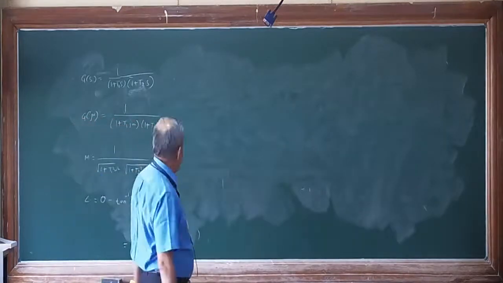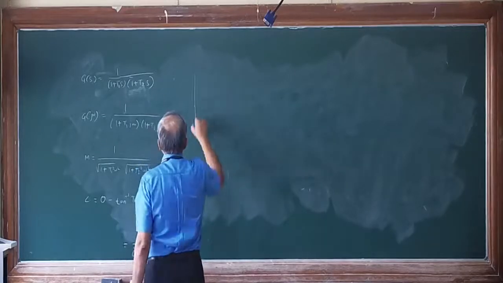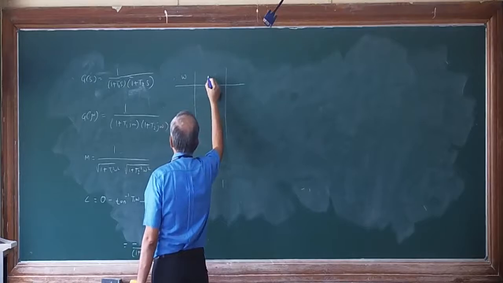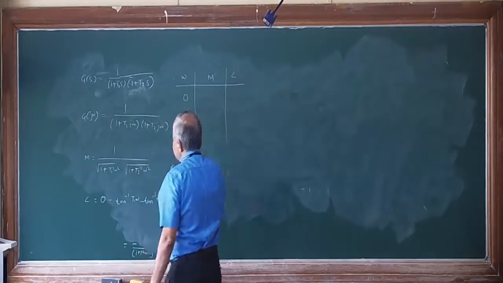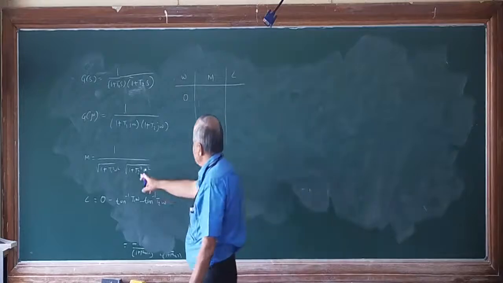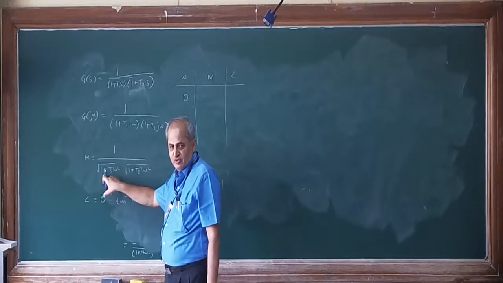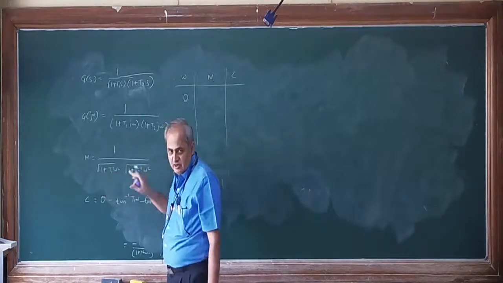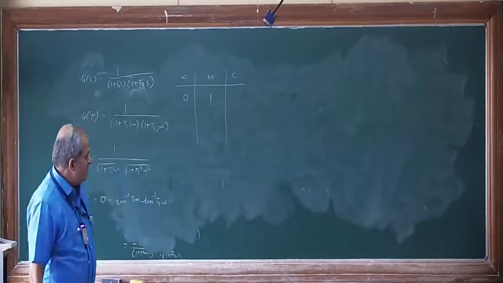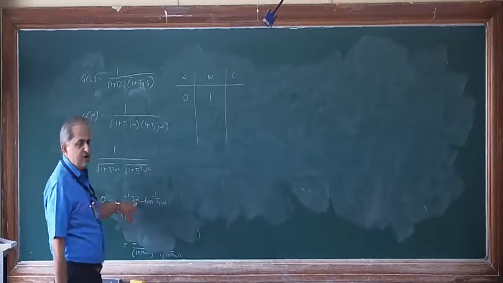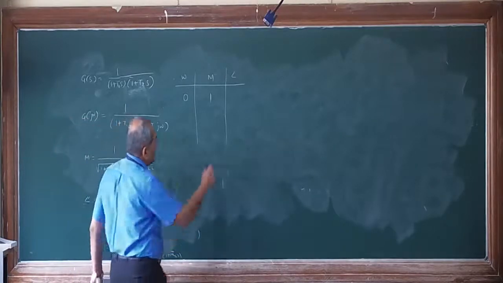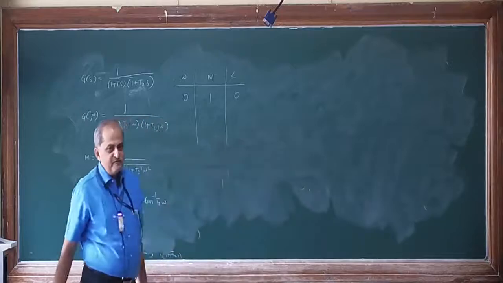So this is angle. Then as usual, I will make a chart for two end conditions: omega, magnitude, angle. Omega is equal to 0. If I put omega is equal to 0 in the magnitude equation, 0 plus 1 is 1 only, root of 1 is 1. So the magnitude will remain 1. And the phase angle, if you put omega is equal to 0, tan inverse of 0 is 0, this is also 0, angle will remain 0.